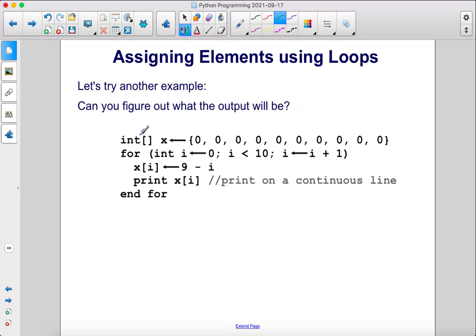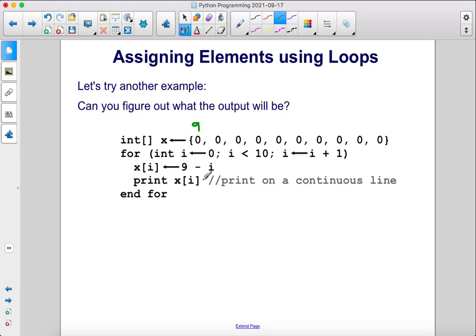All right, so here we've declared an empty array of 10 compartments. Now we're going to iterate through I is initially 0. We're going to go up to I is less than 10, and I will increase by 1 each time. So the first time through the loop, I is 0. So this is going to access the first compartment and set it equal to 9 minus 0, which is 9.